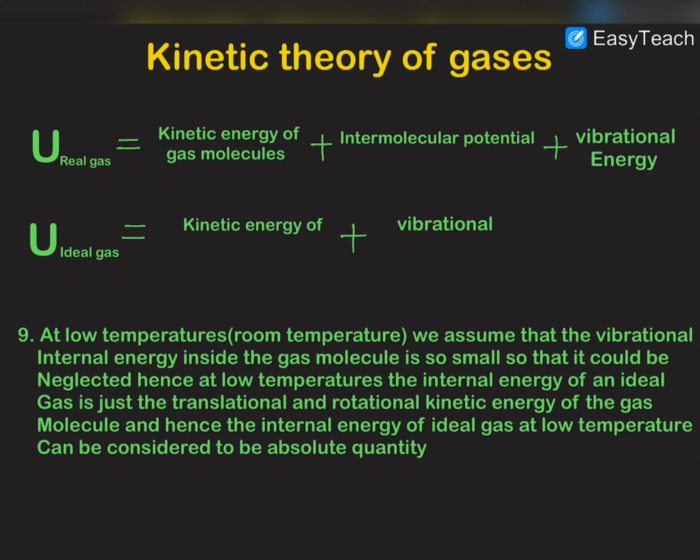If it is a diatomic, triatomic or polyatomic gas, then these atoms also vibrate inside the molecules, and there is a significant amount of vibrational energy. But ideal gases do not interact with intermolecular forces. Therefore, intermolecular potential energy in the ideal gas is 0, and the only two energies in the ideal gas are the kinetic energy of the gas molecules as well as the vibrational energy of the gas molecules.